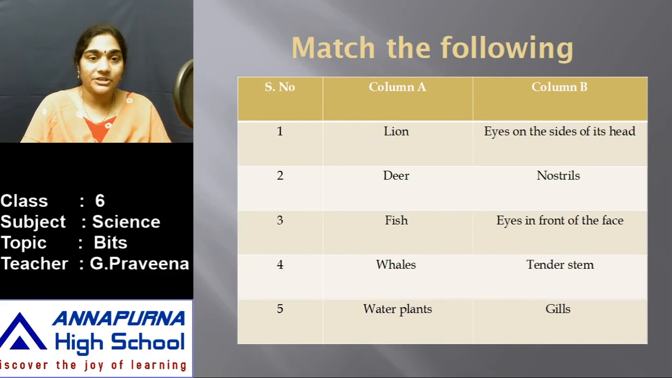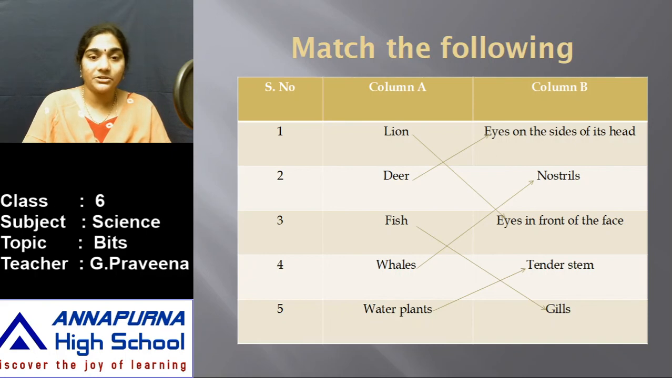So here is another matching. We try to match column A with column B. So lion, it has eyes in front of the face so that it can easily identify the prey and hunt it easily. Then deer, it has eyes on the sides of its head so that it can easily locate the predator. Fish consists of gills.